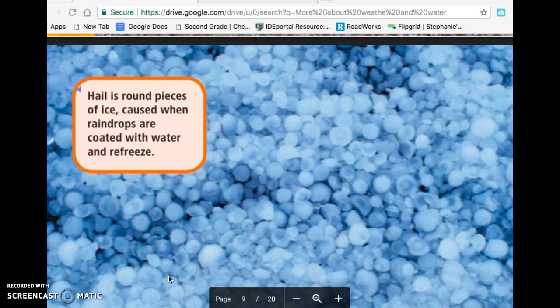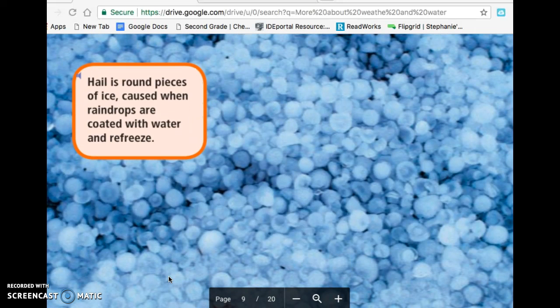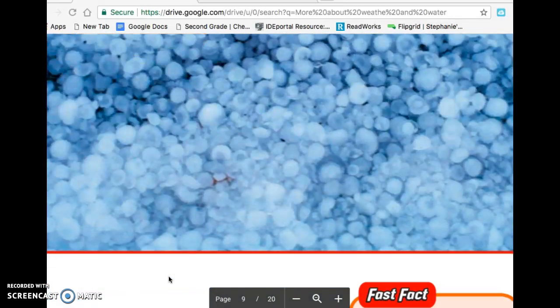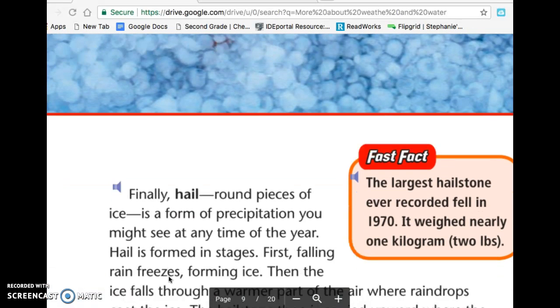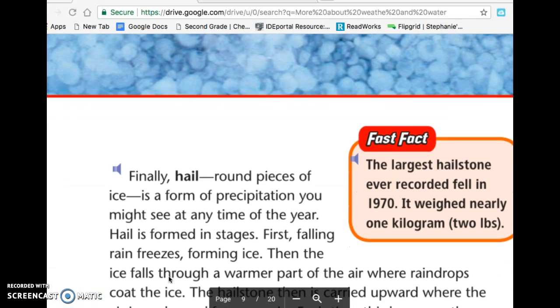Hail is round pieces of ice caused when raindrops are coated with water and refreeze. Fast fact, the largest hailstone ever recorded fell in 1970. It weighed nearly 1 kilogram, which is equal to 2 pounds.